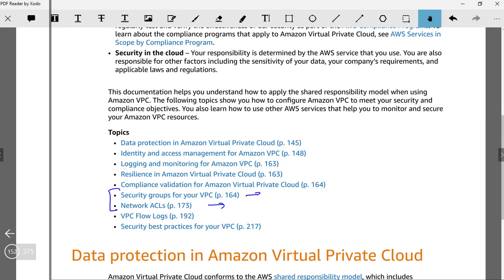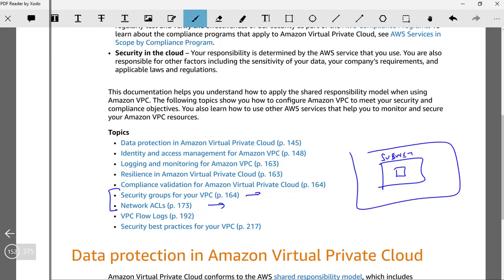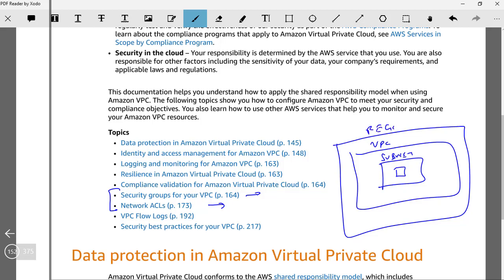So any resource that is there, as we said, is attached to a subnet. So if let's say I have an EC2 instance, it has a subnet, and then it is within a VPC, and that VPC is within a region, right? And this is our resource. So at this resource level, if we are going to protect its access, which IP addresses will be able to access it, at what port number we are going to open the inbound and outbound ports of it, we call it security groups.